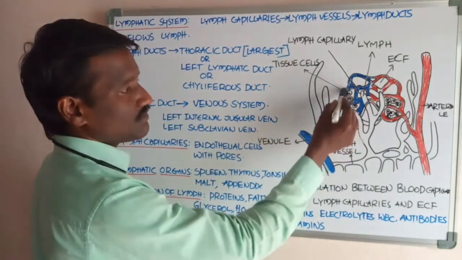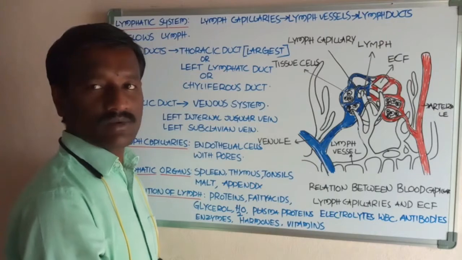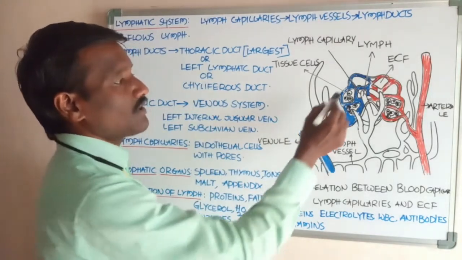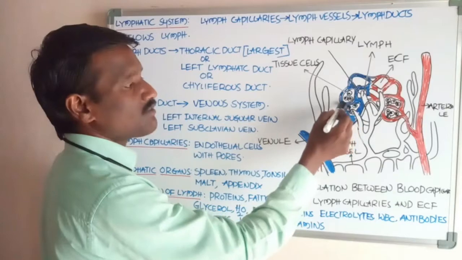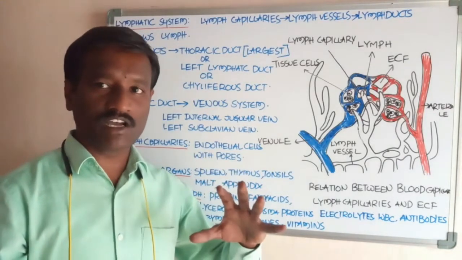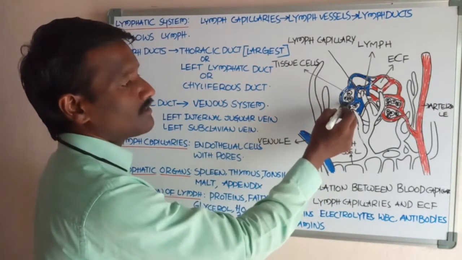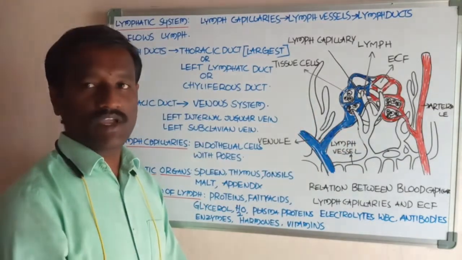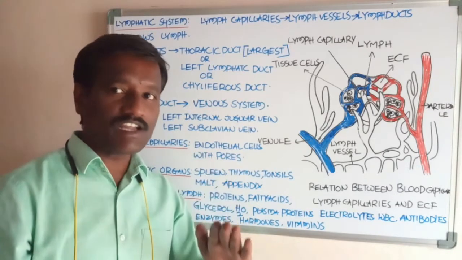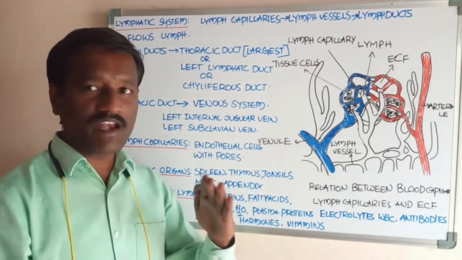It causes the absorption of 85% of the extracellular fluid into the blood of the venules, from the amount of ECF in the tissue region.